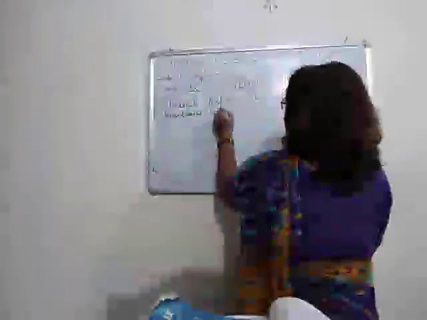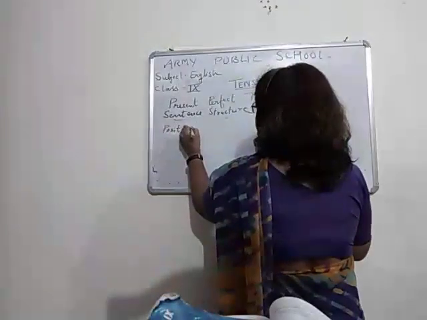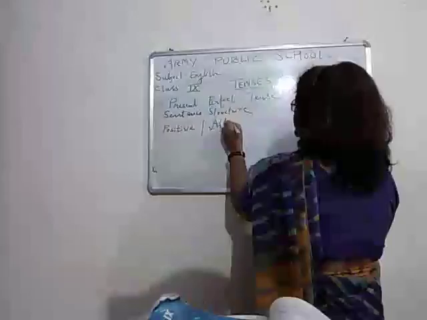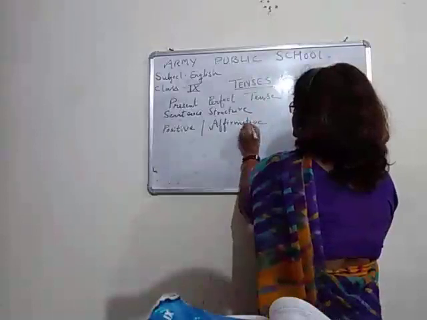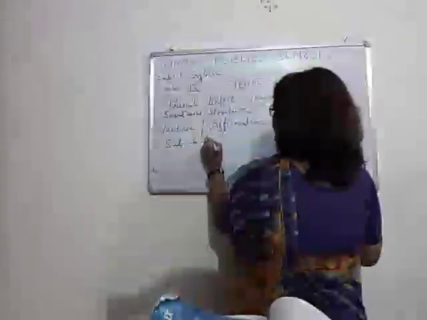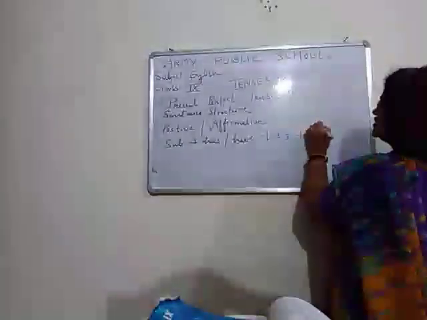So I will be starting with the positive sentence structure. Positive sentence is also known as affirmative sentence. Now children, I told you the sentence structure of a positive sentence. It is subject plus has or have plus V3 plus object.